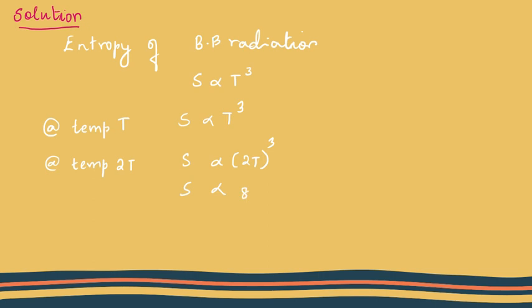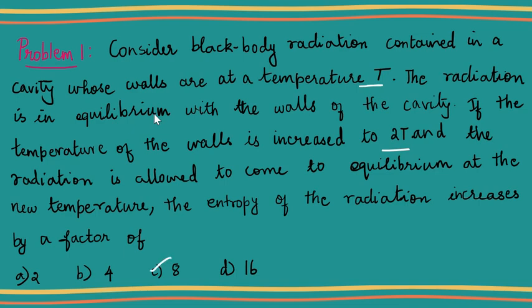Therefore entropy will be proportional to 8T cube. Now if you compare the first one and the second one, you can say that when the temperature is at T, entropy is proportional to T cube, and when the temperature is increased to 2T, entropy increases by the factor of 8. So you can remember this formula and write it down in your formula notebook. So the option C is the right answer.